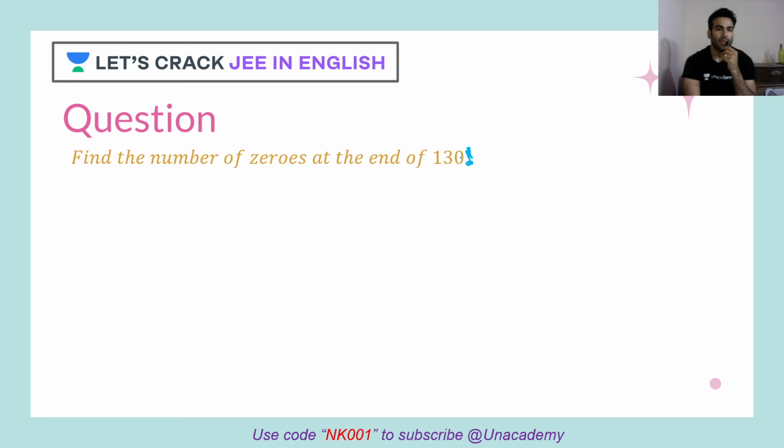Now tell me one thing. As it says, we have to find the number of zeros at the end of 130 factorial. So zeros are always made by a 10, right? And 10 is always made up of two prime numbers, 2 and 5.